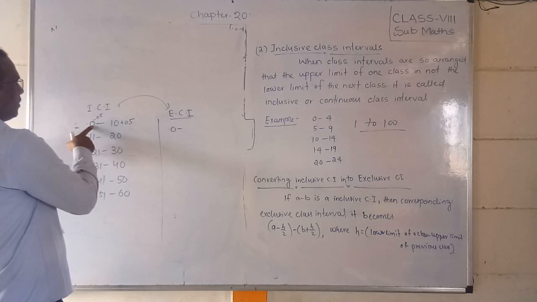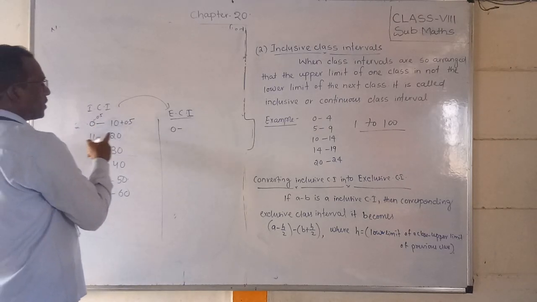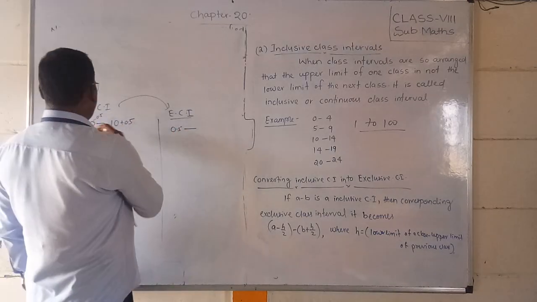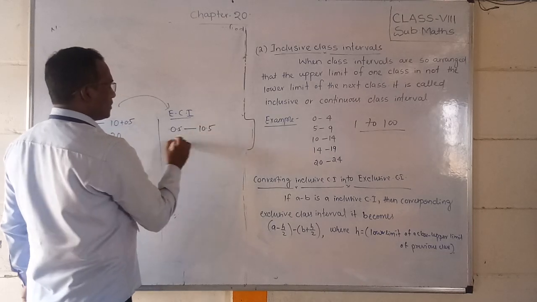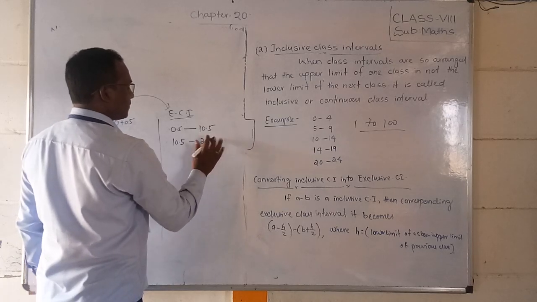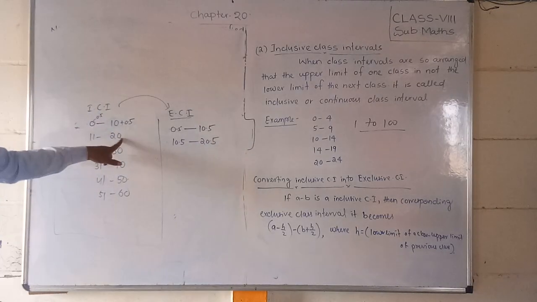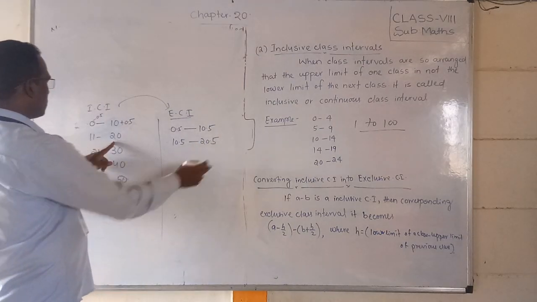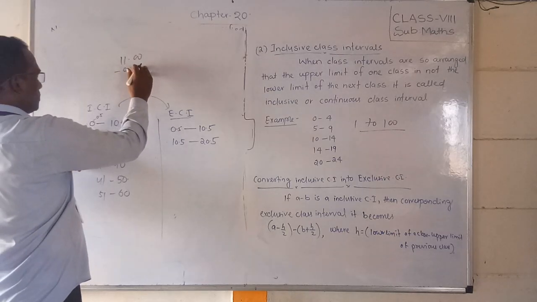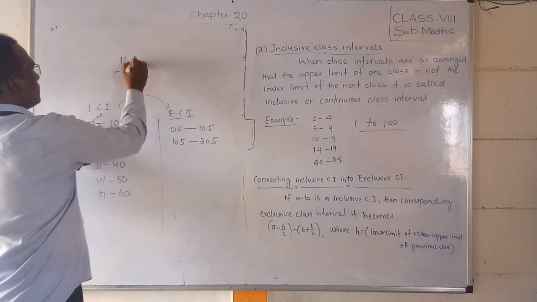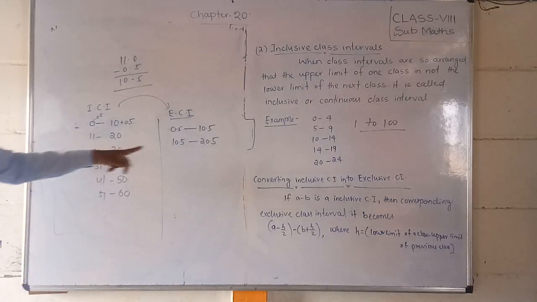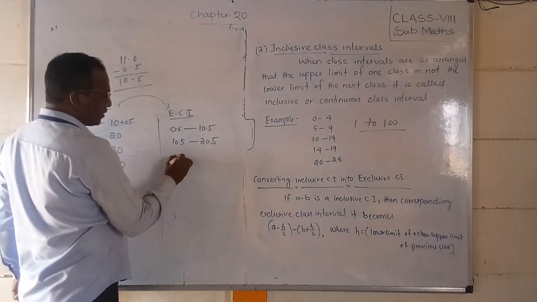Because 0 and 1 are between, 0.5 will stay. So you can write 0.5. 2 dash, how much will come? 10.5. Here write 10.5 to 20.5. So check: add 0.5 to 20, how much is it? It is 20.5. 11 minus 0.5 means it will compulsorily come 10.5. So I have written 10.5. If 20.5 is here, we can add 0.5 to 20.5.